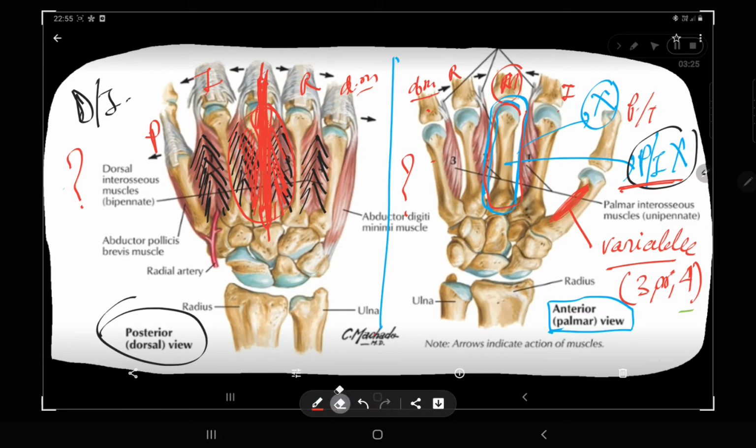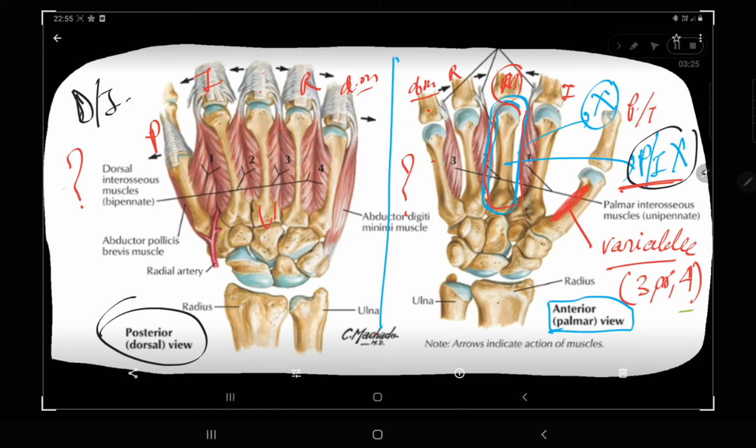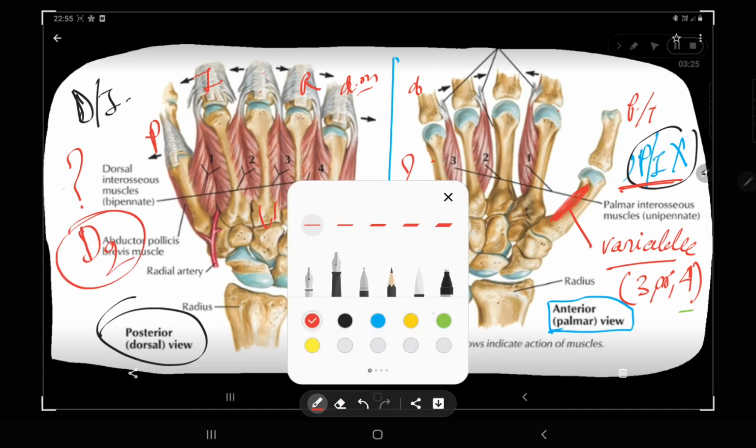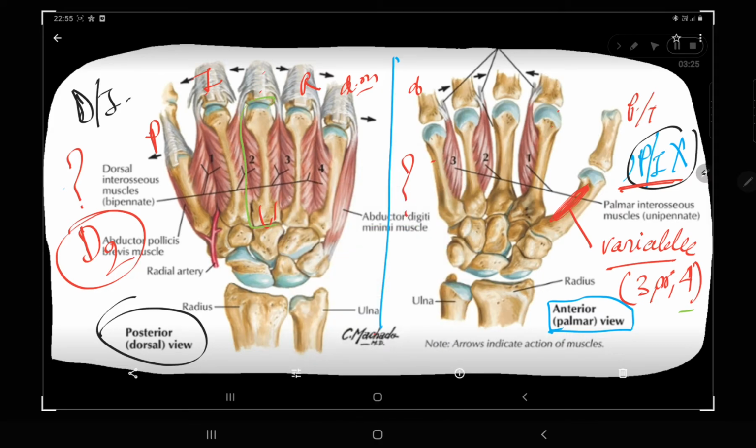So you can see your middle finger or your central finger has two dorsal interossei. I am writing D2 for your central finger, one towards this side and one towards the other side. D2 for your central finger. So your central finger or your middle finger has two dorsal interossei muscles,